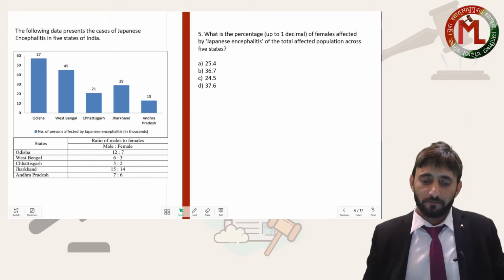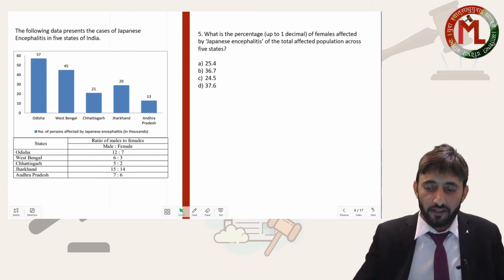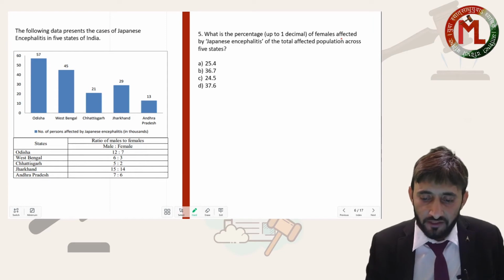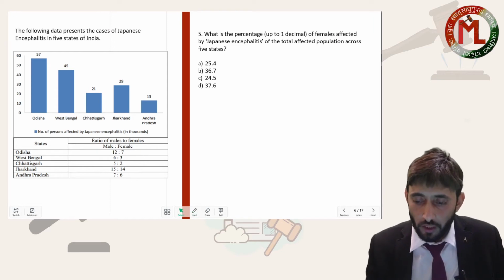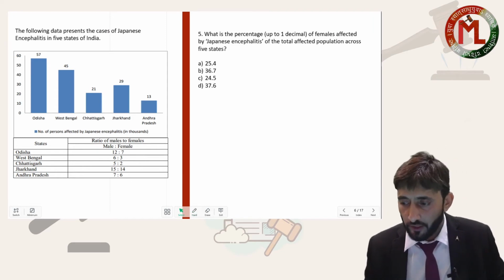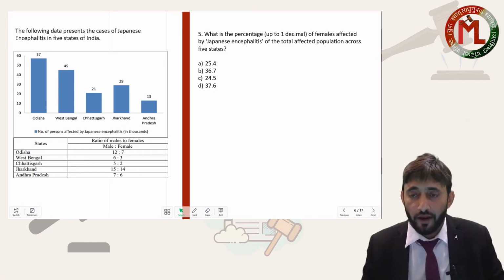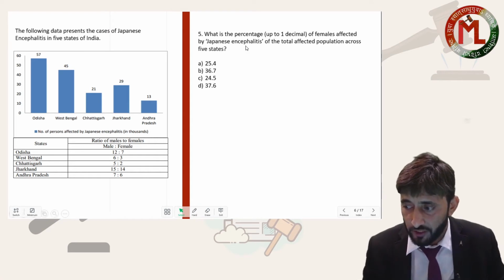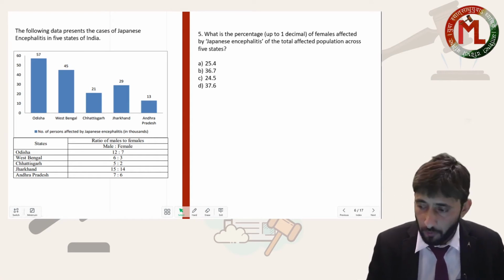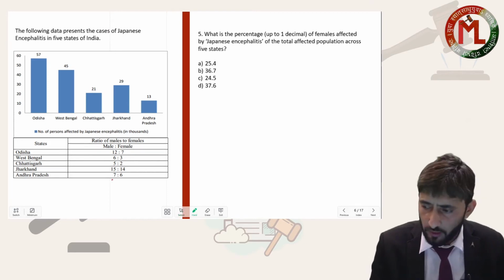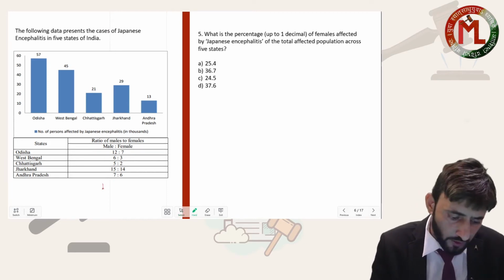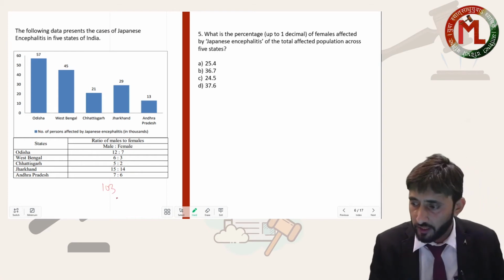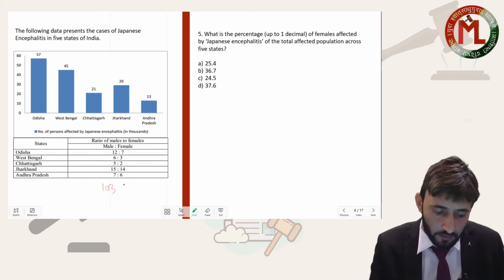So next question. What is the percentage of the females affected by JEE of the total affected population in the 5 states? We have to find the total females as a percentage of the total population. Now, just now we calculated, beta, it was 103 males, and the number of females was coming out to be 62 when we added the total.